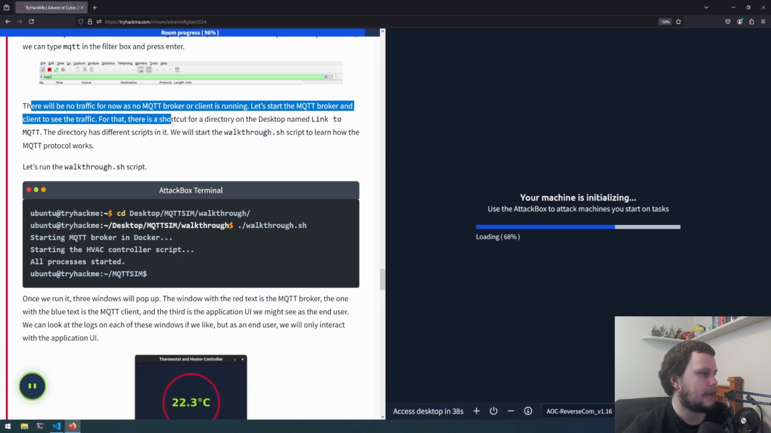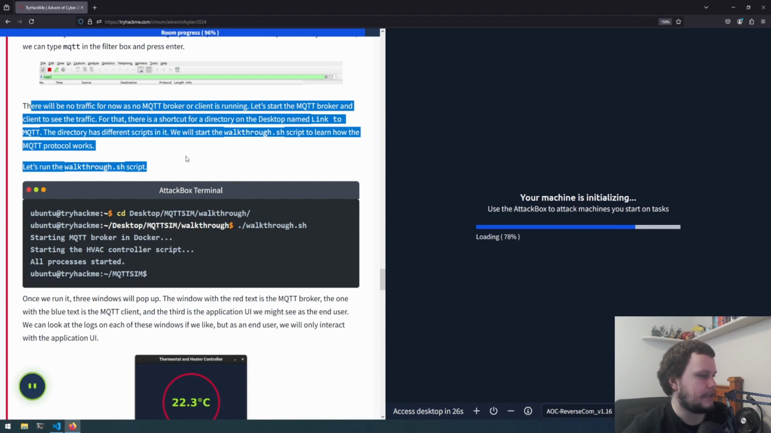For that, there is a shortcut for a directory on the desktop named link to MQTT. The directory has different scripts in it. We'll start the walkthrough.sh script to learn how the MQTT protocol works. So need to run that.